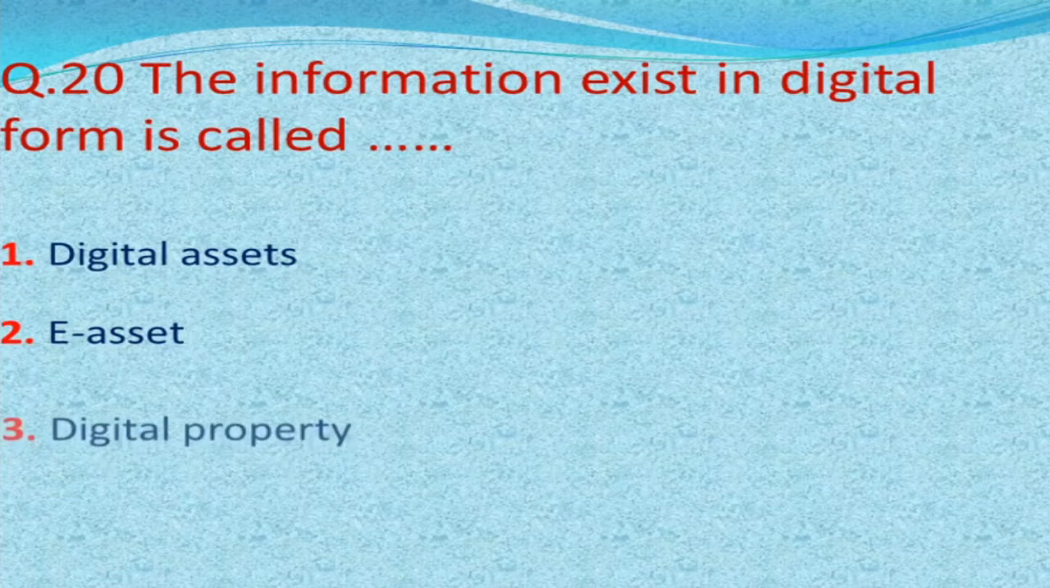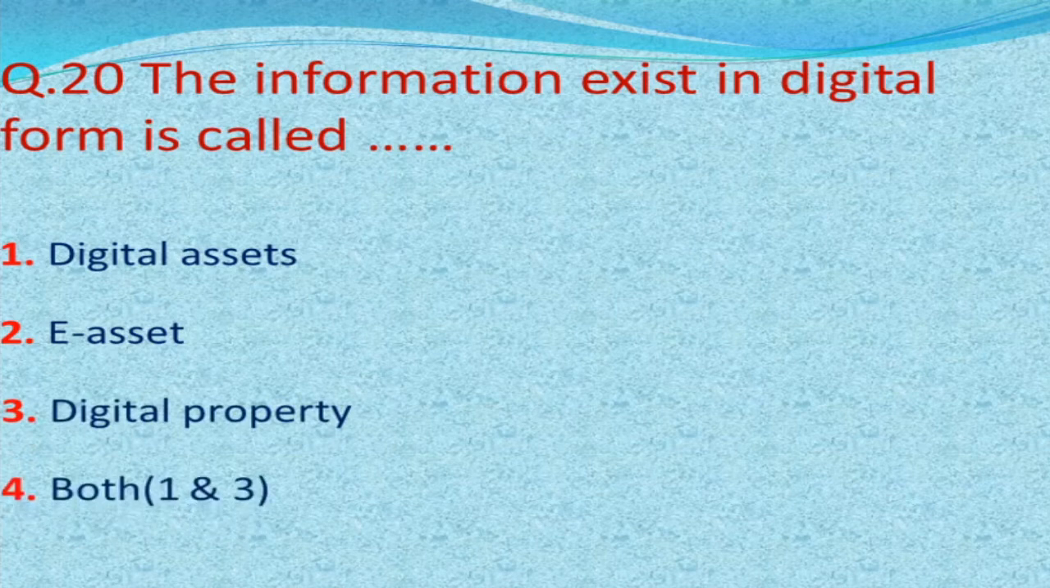Next question is, the information that exists in digital form is called, our options are digital assets, assets, digital property, fourth both option 1 and third. And correct answer is option 4.